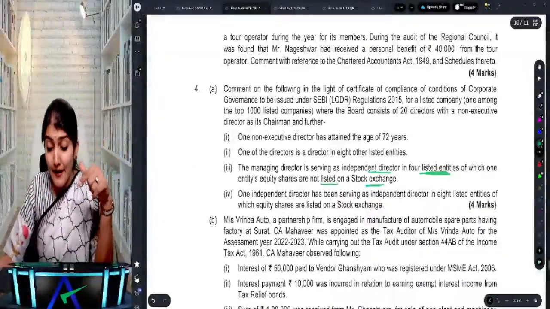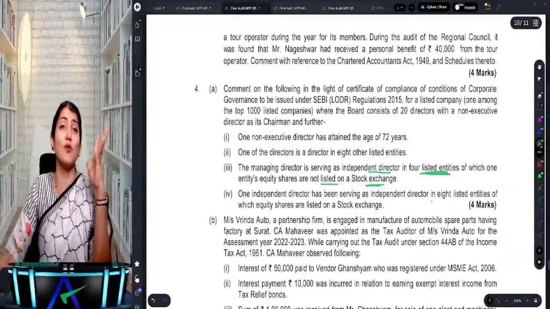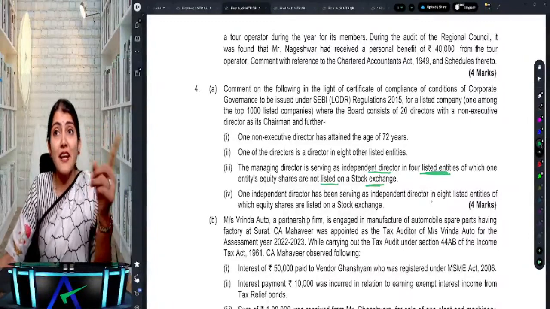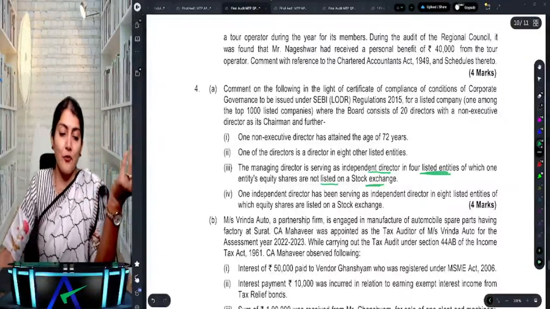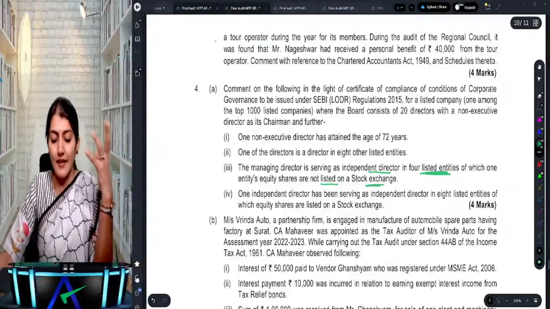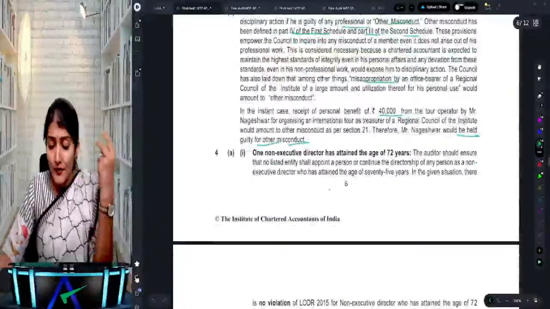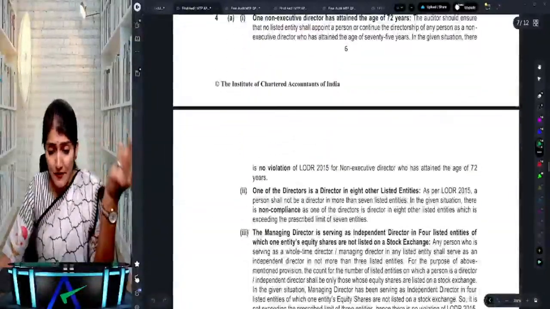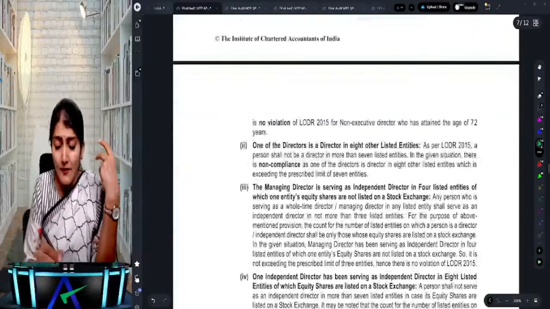One independent director has been serving as an independent director in 8 listed entities. No, you cannot be a director in more than 7 listed entities. You cannot be an independent director, obviously, in more than 7 listed entities. So one non-executive director attained the age of 72; a special resolution is required only at 75. So there is no violation.